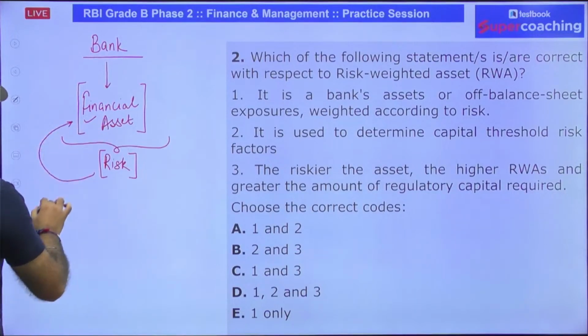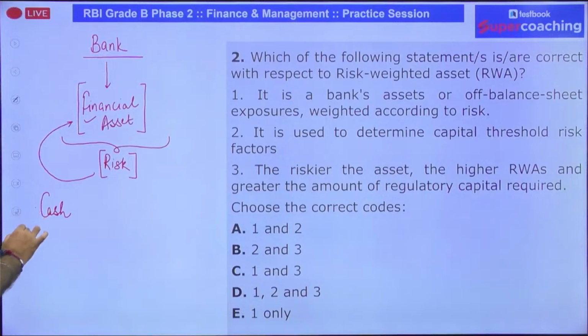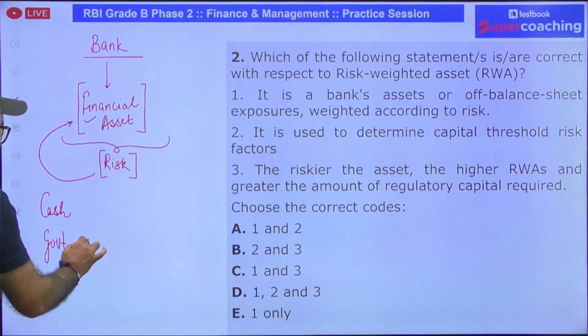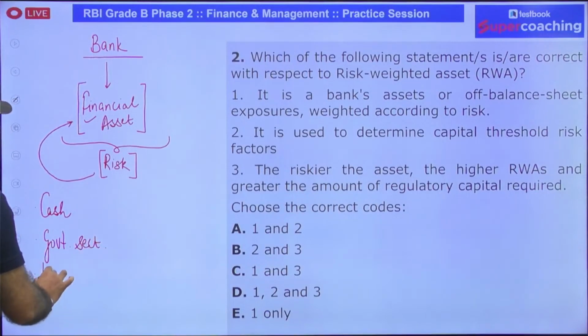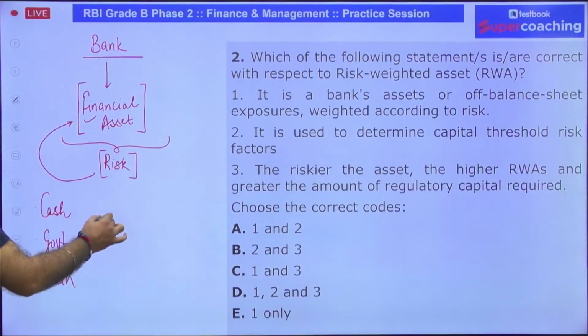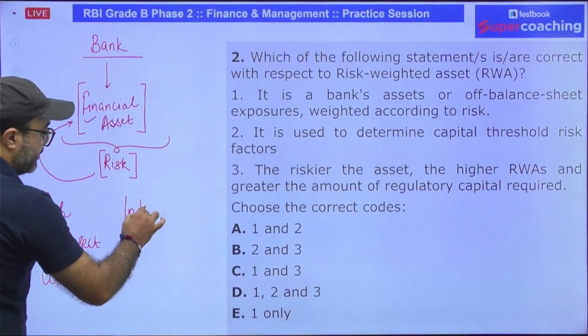For example, the bank has its asset in the form of cash. The bank may have its assets in the form of government securities. The bank may have its asset in the form of loans. The bank may have its asset in the form of interbank deposits.